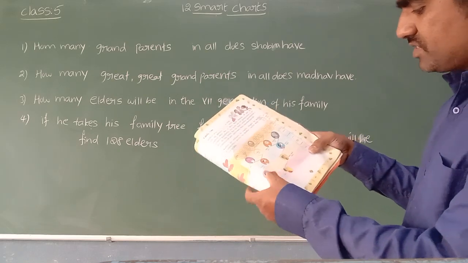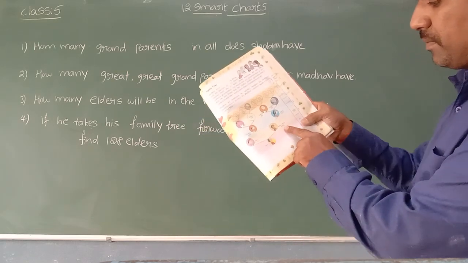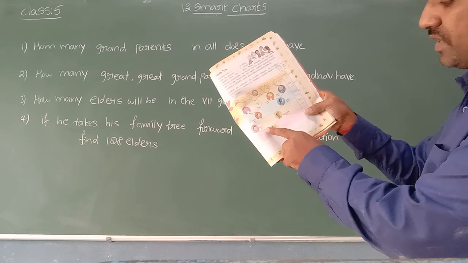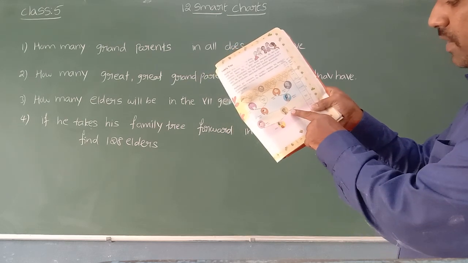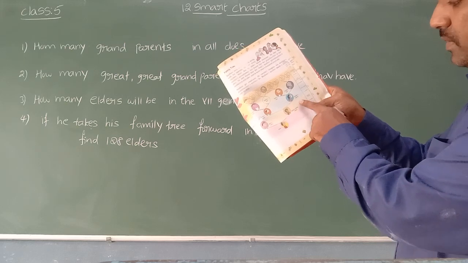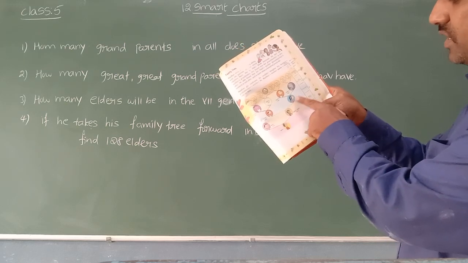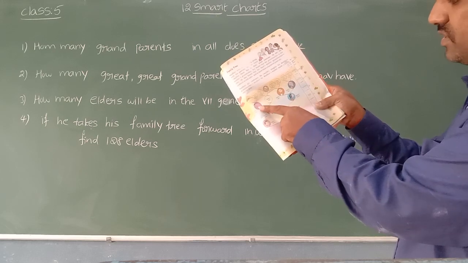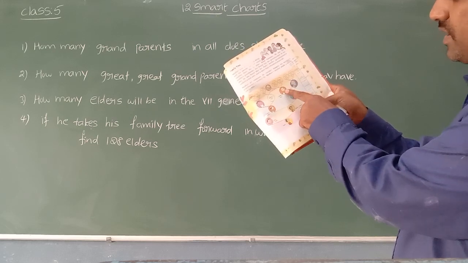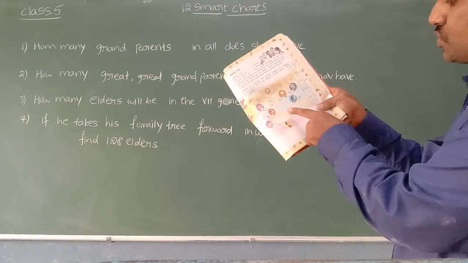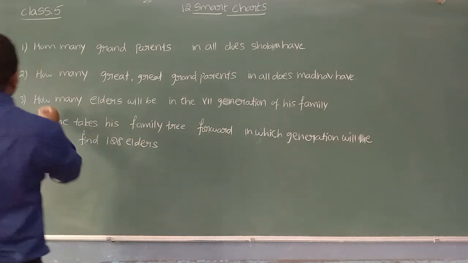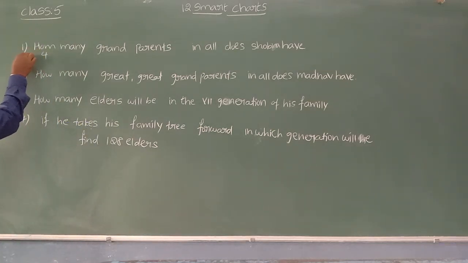Here we can see Madhav's mother Shobhana and Madhav's father. So Madhav's mother is Shobhana. Shobhana's mother and father are here; you can see Shobhana's grandparents. From the mother 2 grandparents, from the father 2 grandparents. So how many grandparents are there for Shobhana? We can see here 4 grandparents. How many, beta? 4. Now see the next one.